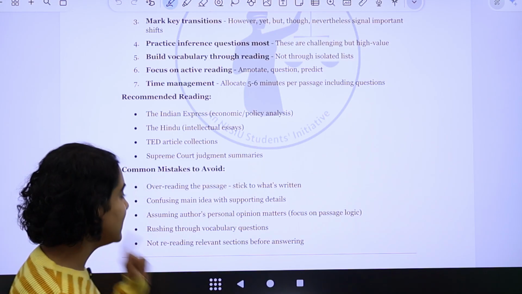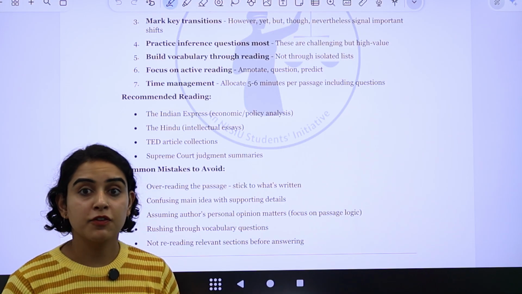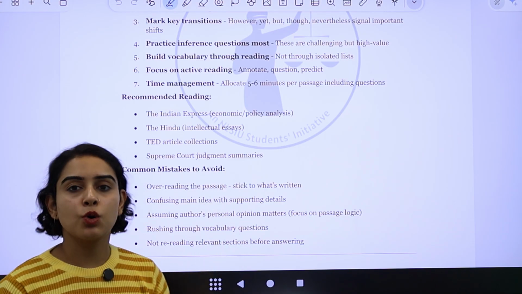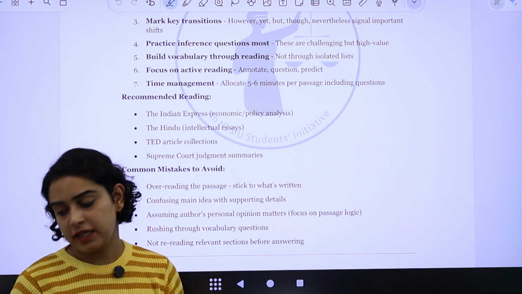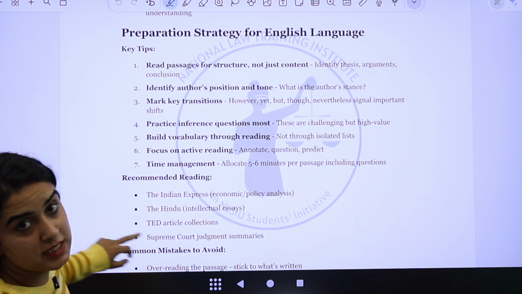And please reread the relevant sections before answering. Even if you've identified that the answer lies in this line, it's always better to go back and confirm by rereading. So please keep these things in mind for the English section.